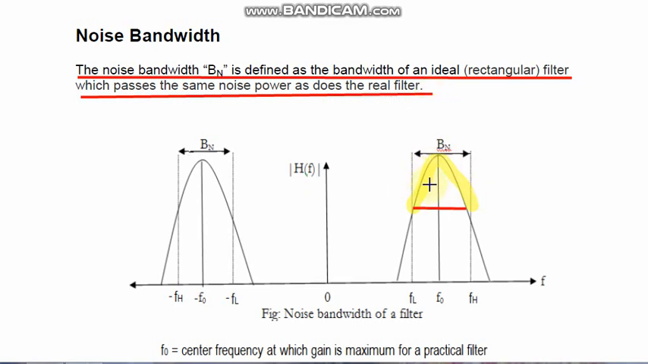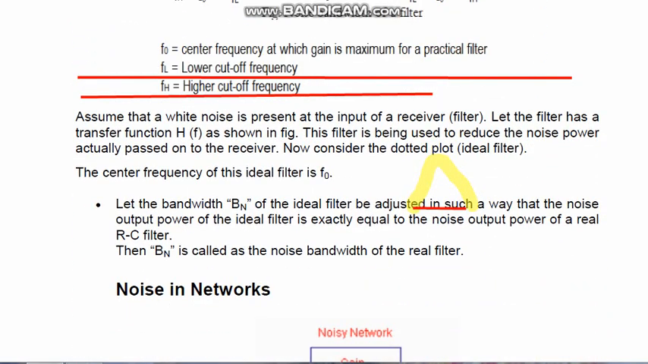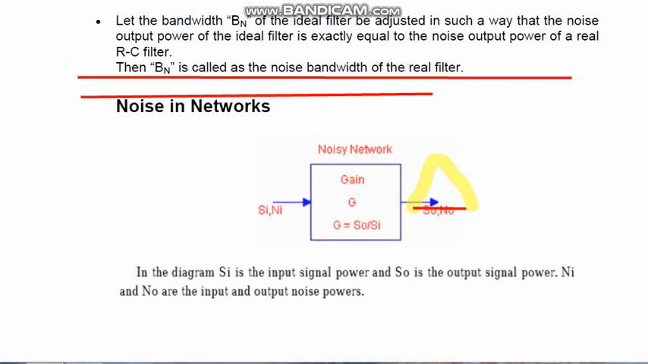Means in this range, whatever the magnitude of noise, that can be considered as the same noise power level for an ideal filter. So up to this range only has to be taken as an equivalent noise bandwidth. I think now you have a clear concept of bandwidth of noise, also called equivalent noise bandwidth. Let us move to the next terminologies.